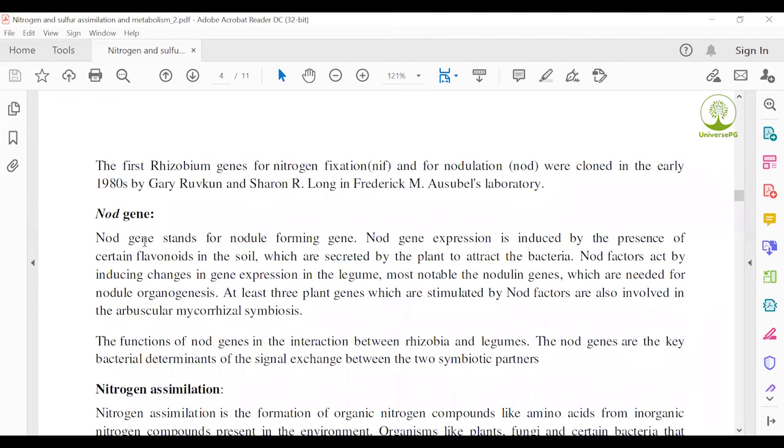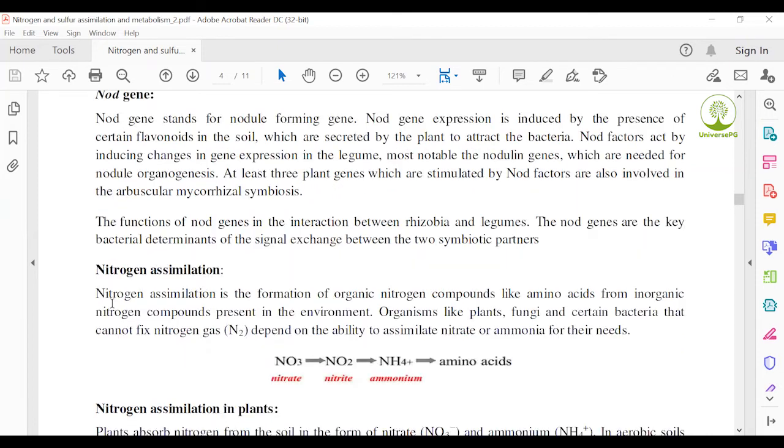The nod gene, the nodule forming gene. The nodule forming gene is another kind of gene that is involved in the nitrogen fixation process. Nod gene, full name nodule forming gene. This gene is generally isolated from Agrobacterium rhizogenes, and this gene generally forms the nodule in leguminous plants.